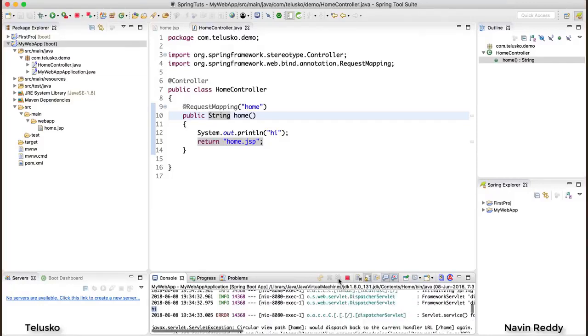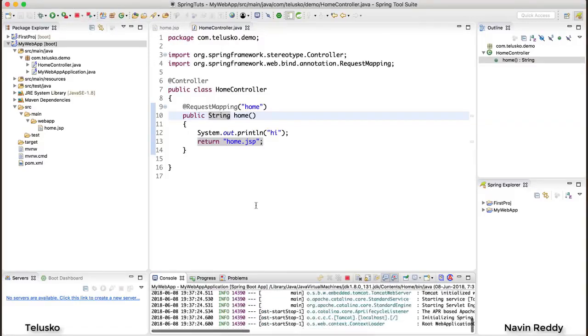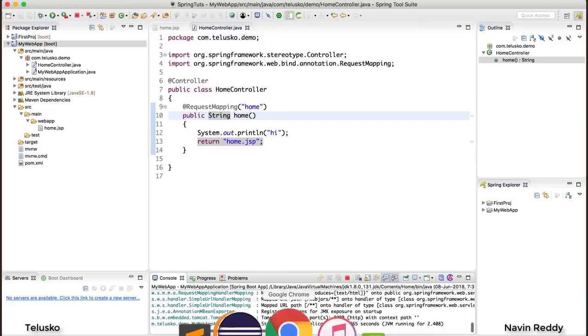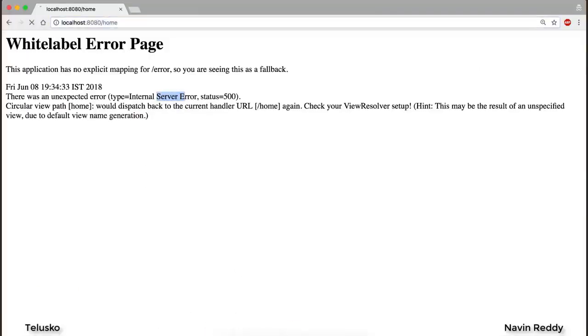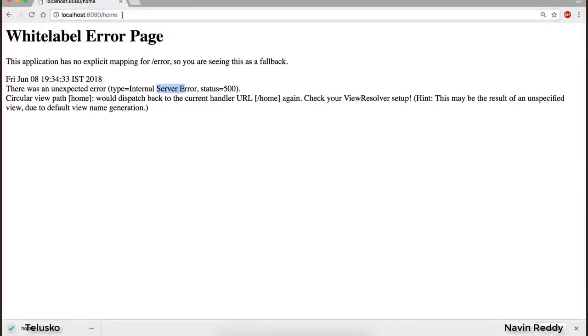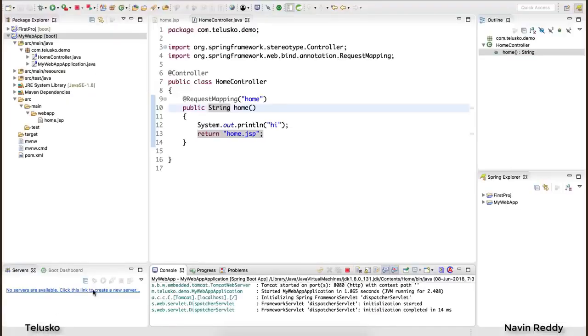So what you have to do is, you should always close the earlier run. You should terminate it and then run this. Otherwise, you can click on this button which will restart the old application. So I will say relaunch and it should work now. You can see there is no problem. Tomcat started. I will go back to my browser and say enter. Now something weird happened. You can see we got the same error, but we got something in the downloads. You can see we got home.jsp as a download. That's weird, right? Now what is happening here?